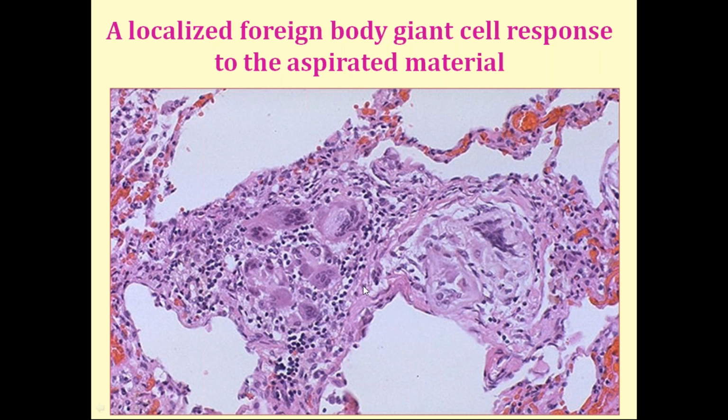And sometimes you'll see a foreign body giant cell response. If we aspirate, that aspirated foreign body will initiate a giant cell reaction.